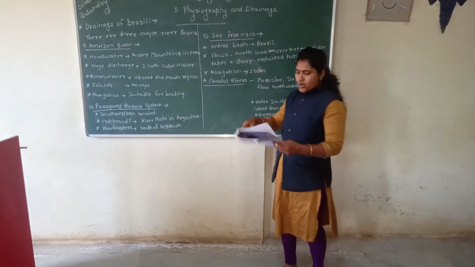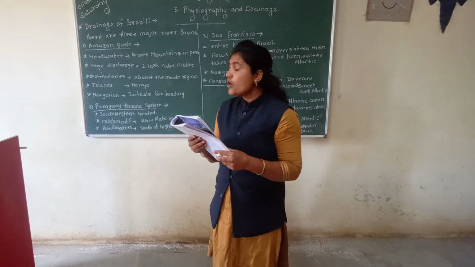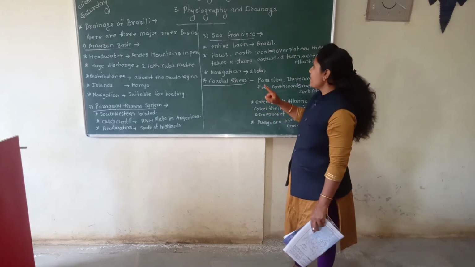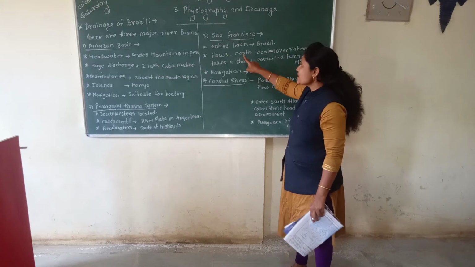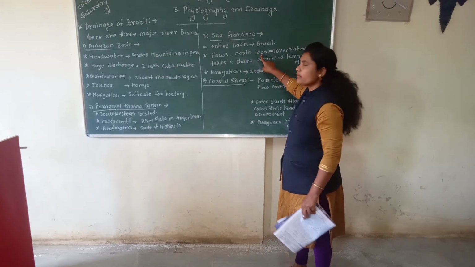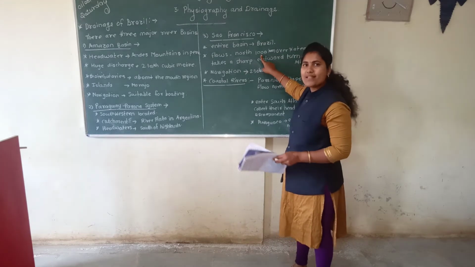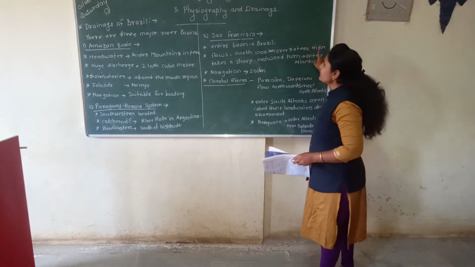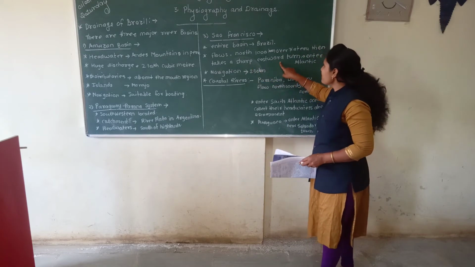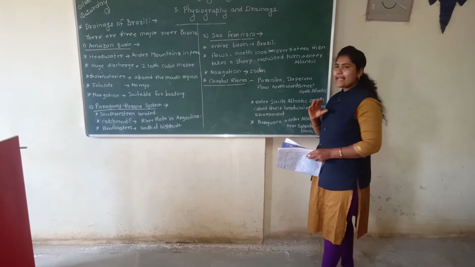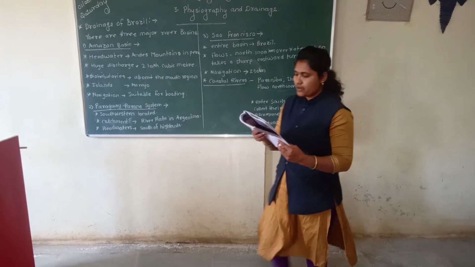Student, now see. The San Francisco river flows north for about 1000 kilometers over the plateau, then takes a sharp turn eastward and enters the Atlantic Ocean. Here is the San Francisco river.